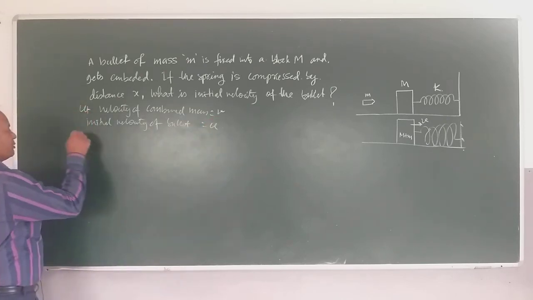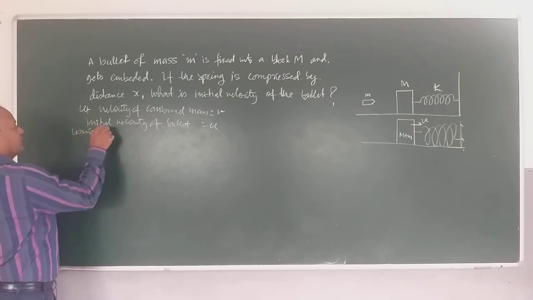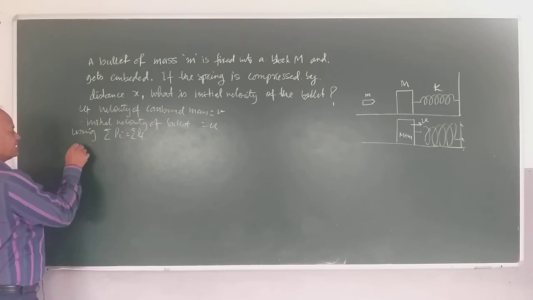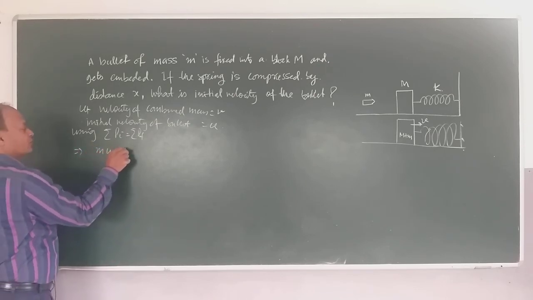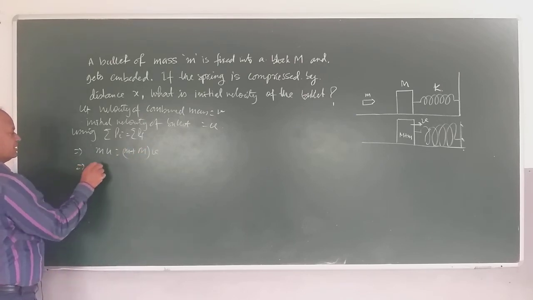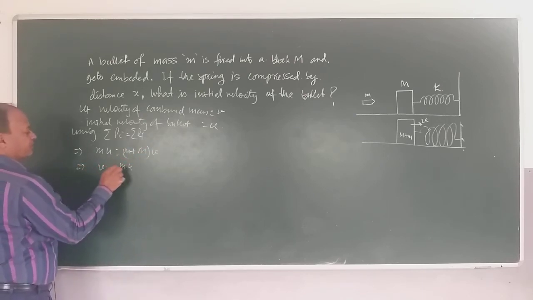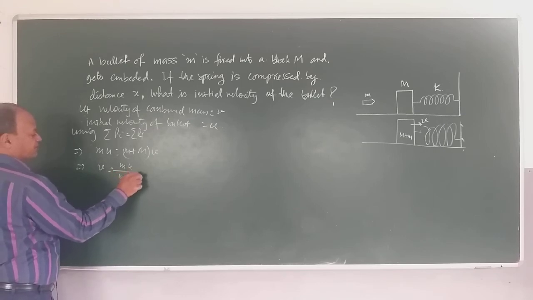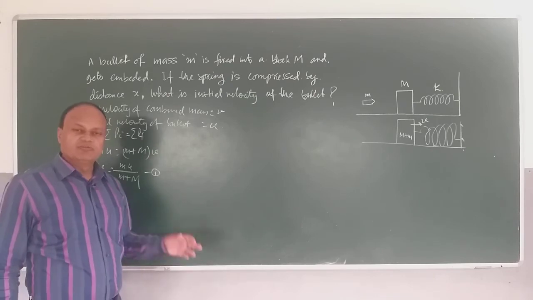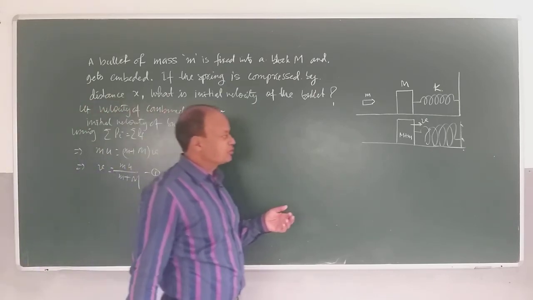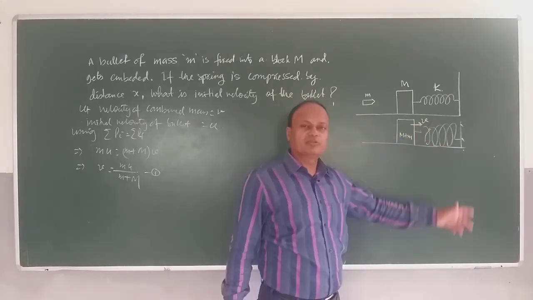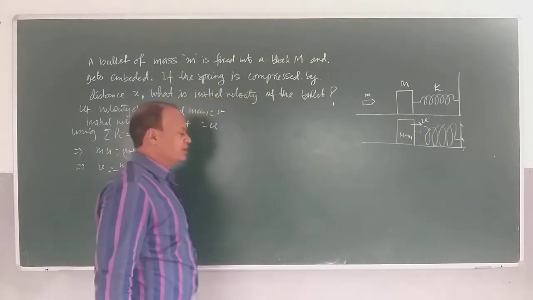So use conservation of momentum, using sigma Pi is equal to sigma Pf. So what do we get here? mU is equal to (m plus capital M) into V. So we know how much is V. V equals m into U divided by (small m plus capital M). So we know the velocity of the combined system. And once we know this, the combined mass is moving with the velocity of V. So I'll just use conservation of energy.